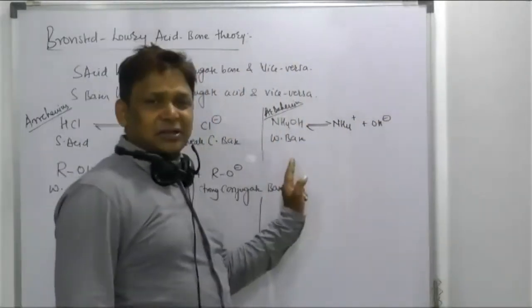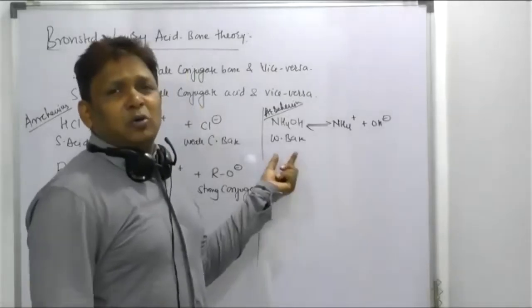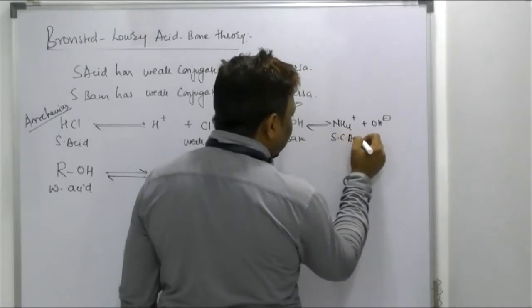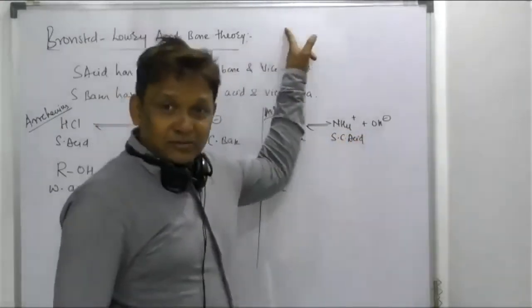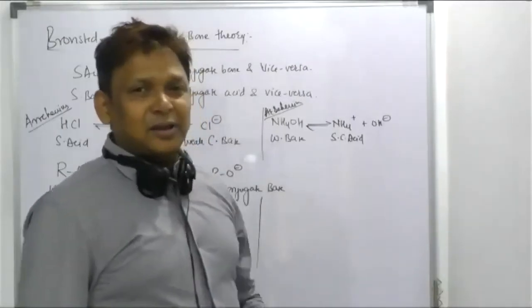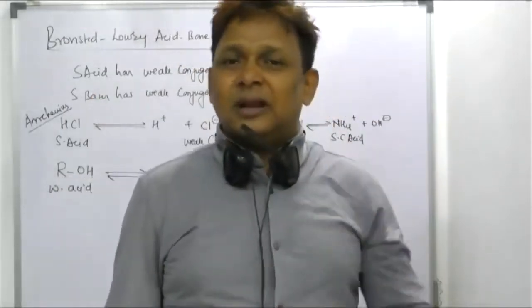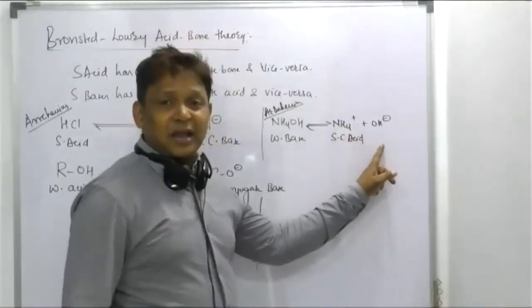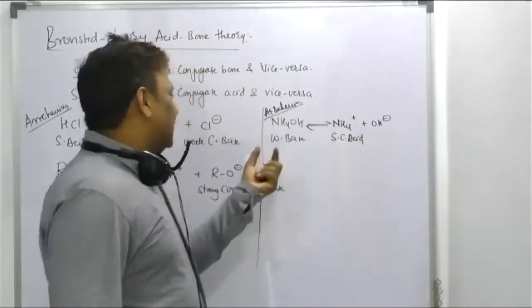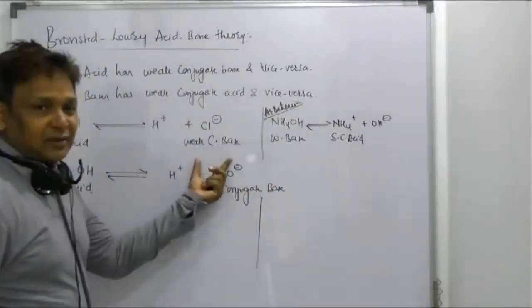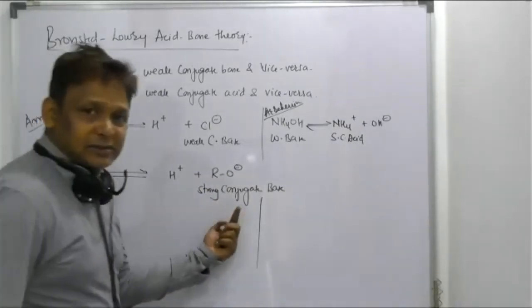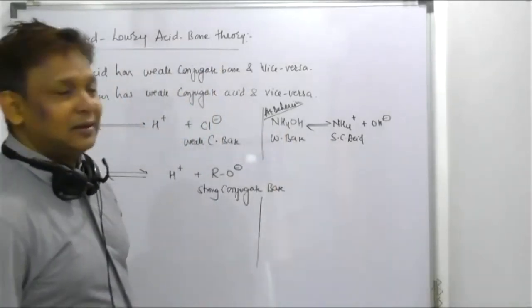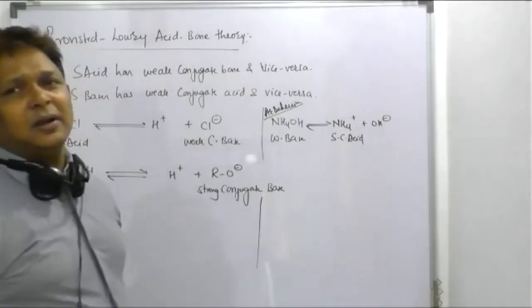Means it has a tendency to provide OH minus. It is a base, but how? It is a weak base. So this is a strong conjugate acid. That's why I didn't write the definition for strong base and weak base. Right? Acid only means, according to Arrhenius, tendency to give H plus ion in aqueous medium. Base means tendency to give OH minus ion in aqueous medium. But if the acid is strong, its conjugate part is weak. And if the acid is weak, its conjugate part is strong. Here, base is weak, conjugate part is strong, ammonium ion. Beta, I can give one more example.